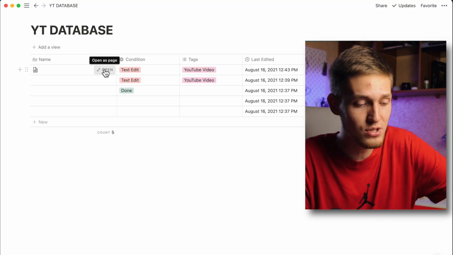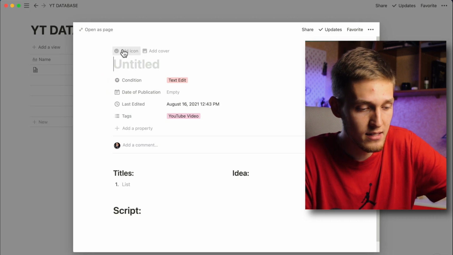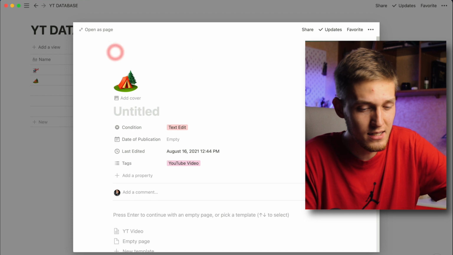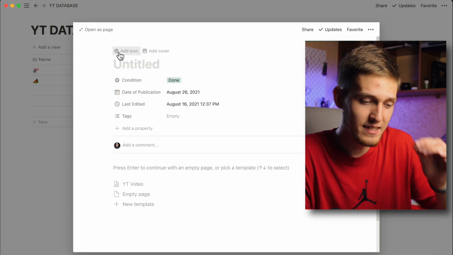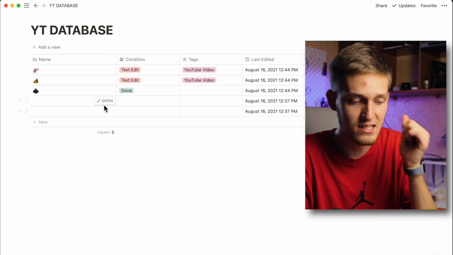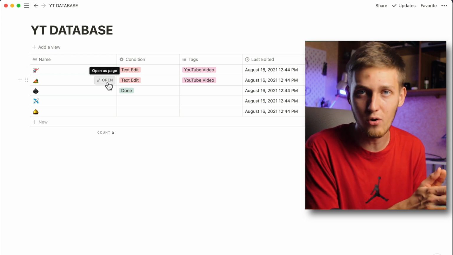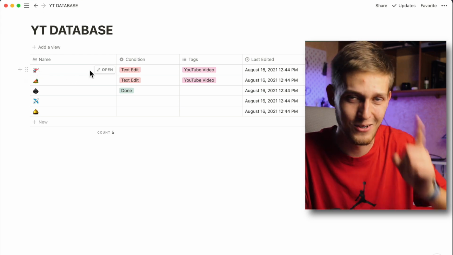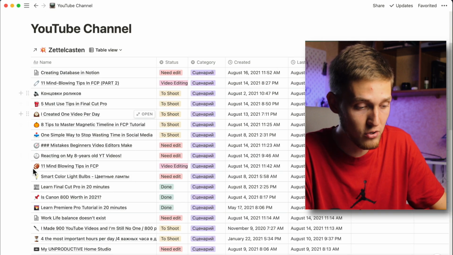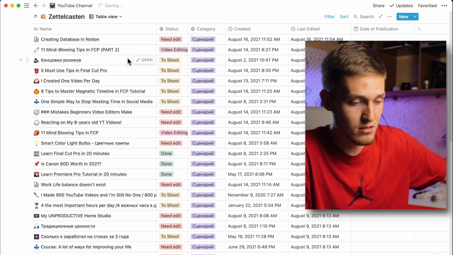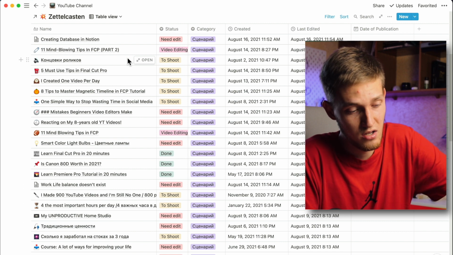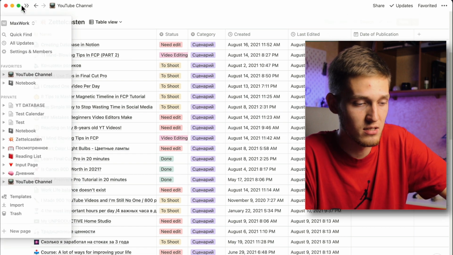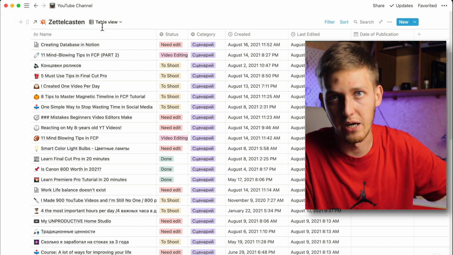What I like to use is open my pages and add additional icons, for example helicopter, because this is a small detail. You have no need to remember the name of your page. You can just remember, oh, this is helicopter, that's what I need. You can see I have a lot of different icons, and it looks much more interesting. I like this way much more than just have the icon of a page.